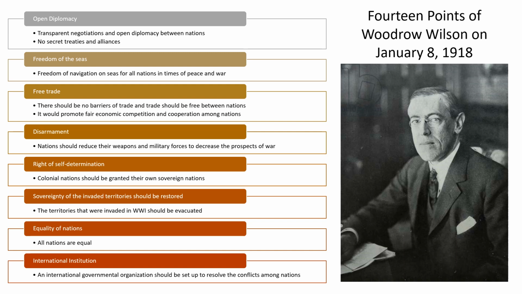Woodrow Wilson urged that nations should reduce their weapons and military forces to decrease the prospects of war, to eliminate the prospects of war. Woodrow Wilson said that when countries try to increase their military power, they are very likely to go to war. They are very likely to wage war on their rival, because they know that we have military power, we are strong, and we can wage war on a rival anytime we want. So there should be disarmament, and countries should reduce their weapons and military forces.